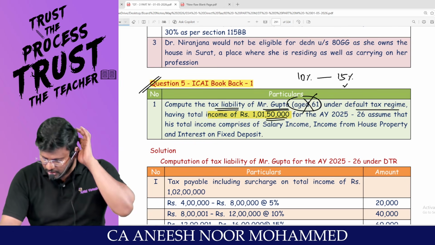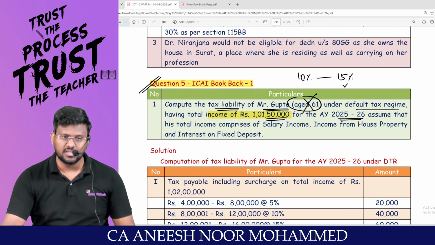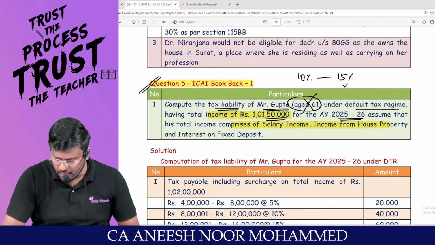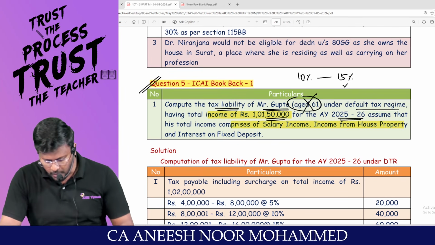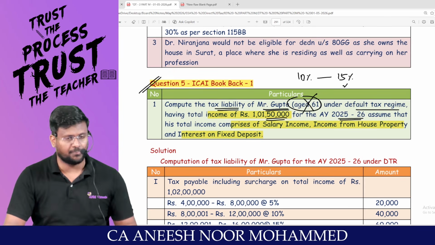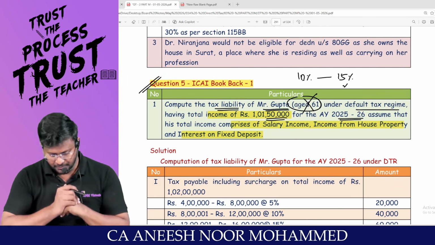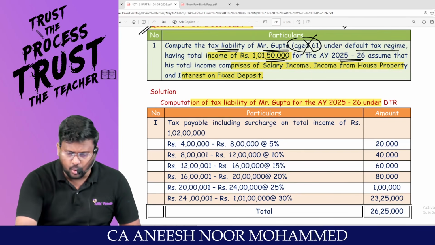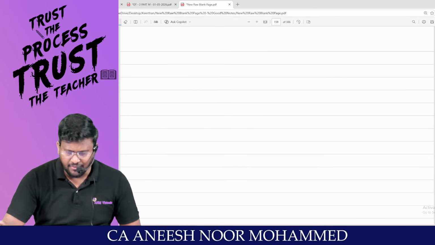15%. For assessment year 25-26, assume that his total income comprised salary income, income from house property and interest on FD. That means he does not have any special income. He is having only normal income. Can we do the solution? I have to calculate the tax liability. Nothing. 1 crore 1,50,000. We are having two approaches.